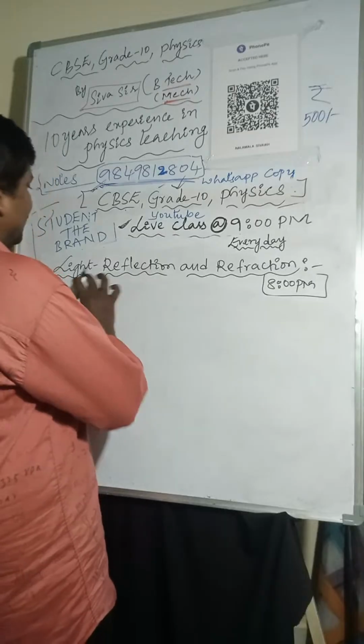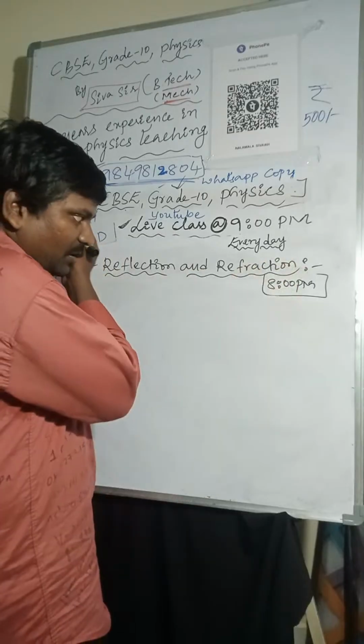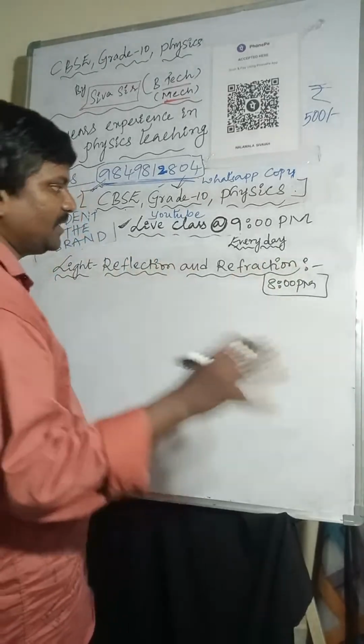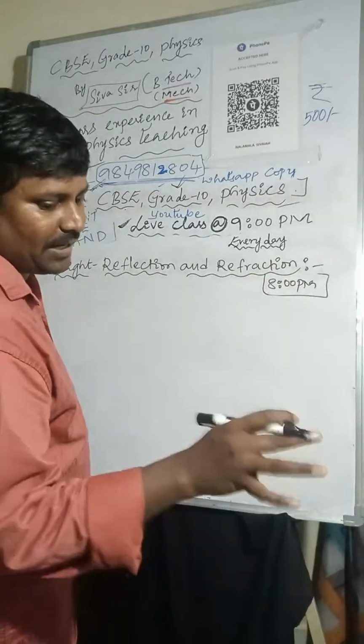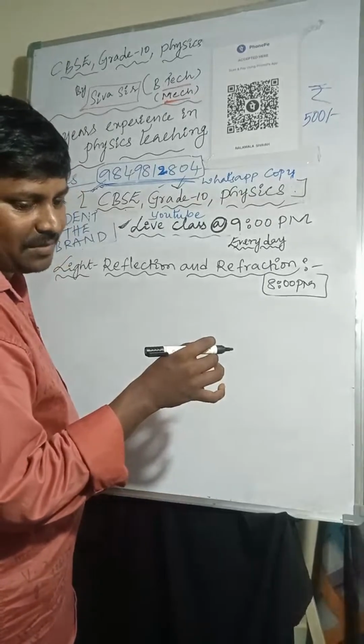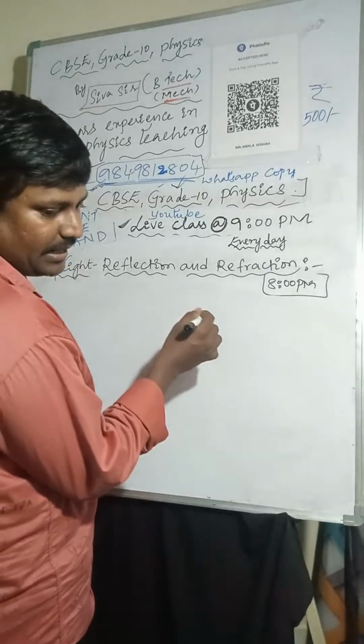Okay, now so light reflection and diffraction. Object, real object and virtual object, everything we discussed. Now we are going to the plane mirror. The characteristics of the image formed by the plane mirror.